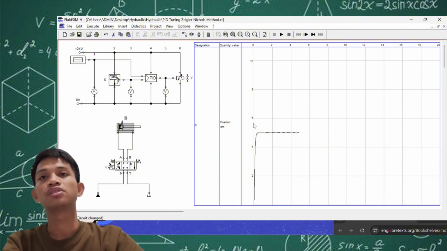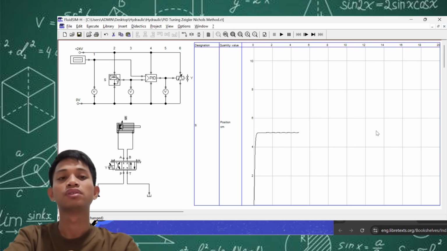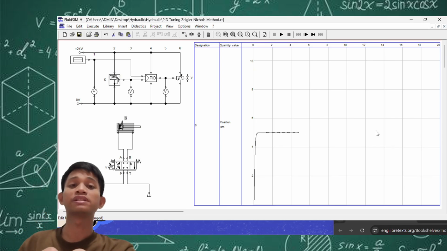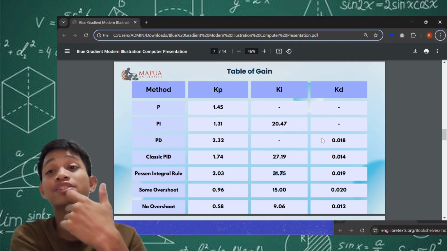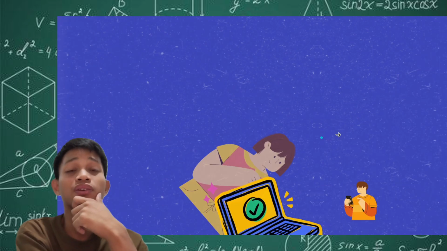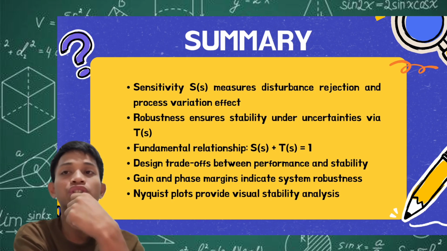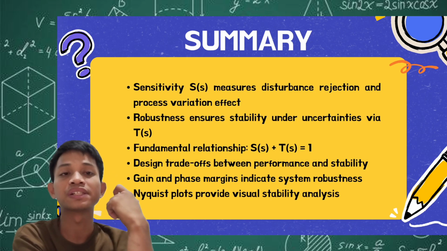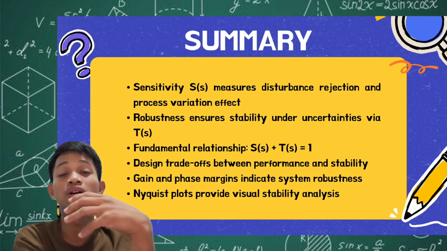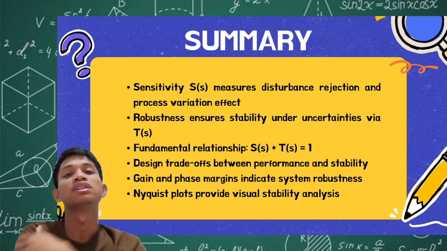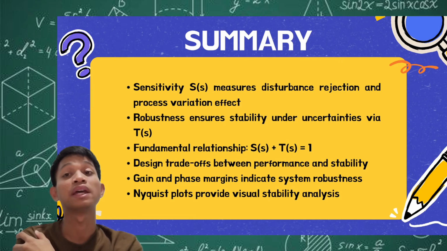To summarize everything that we have discussed so far. First, sensitivity S(s) measures disturbance rejection and the effect of process variation. As we have seen in our calculation and in our simulation, when we use a control system that has low sensitivity and good robustness, we can reject the variation in our process and the disturbance from our environment.